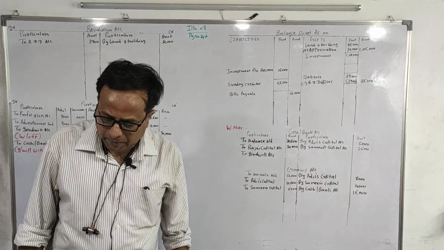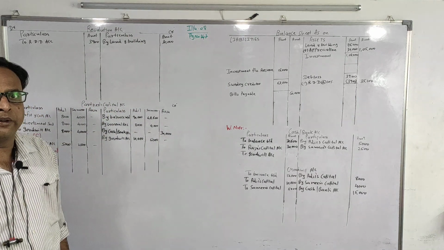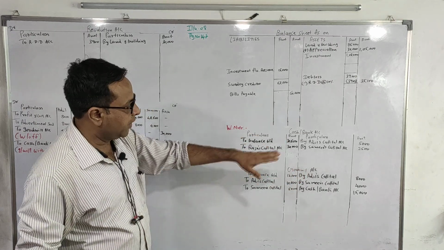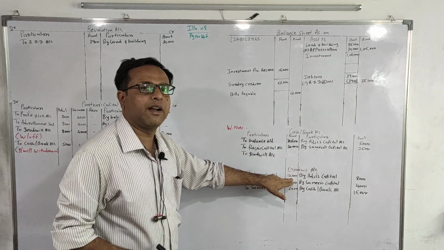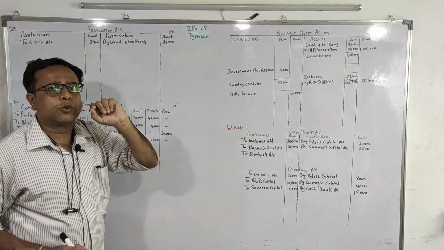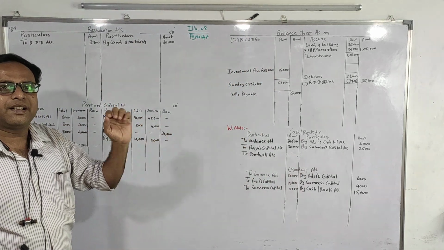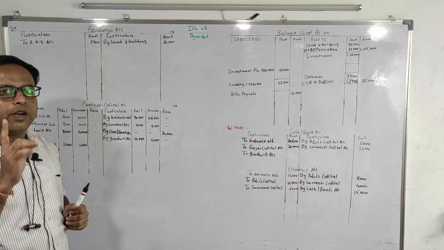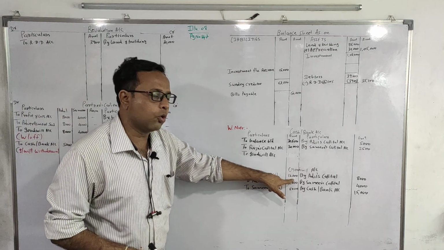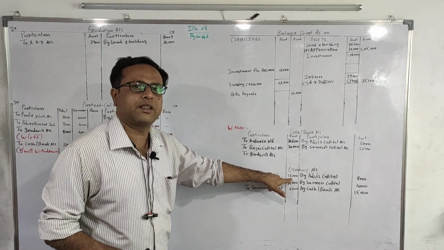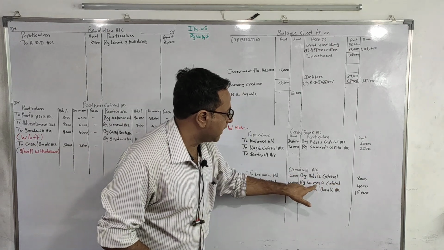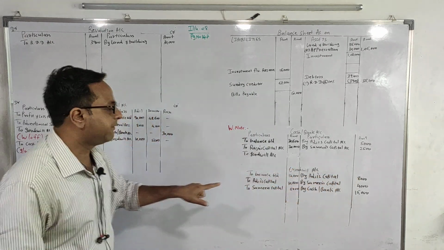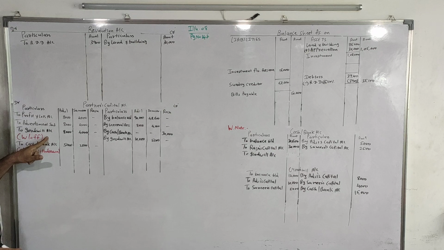Next is Raju pays rupees 15,000 for goodwill. Now goodwill is already appearing in the balance sheet, so we have already posted it to balance brought down 12,000. When goodwill is already appearing in the balance sheet and the new partner brings goodwill in cash, what will you do first? We will write off the old goodwill, that is this 12,000. So by Adil's capital and by Samir's capital 8,000 and 4,000, it is a write off entry, and the second effect will be on the partners' capital debit side.